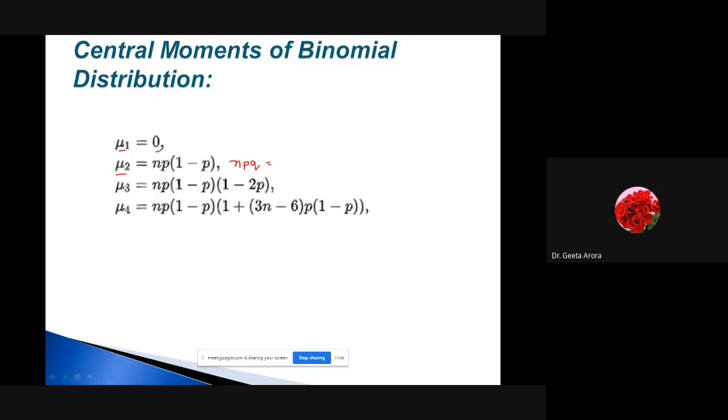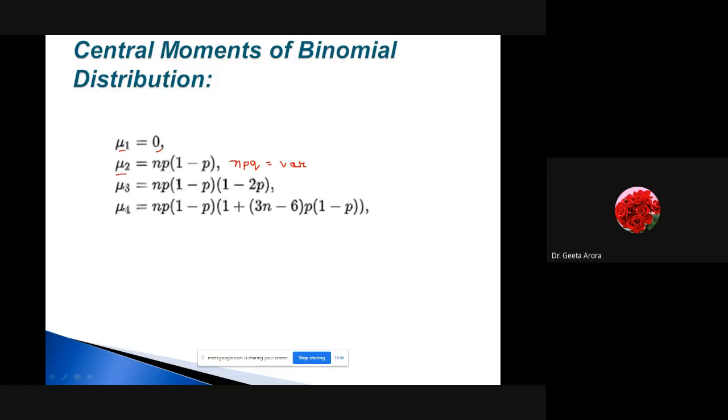This is actually the value of... what is the value? NPQ. In case of binomial distribution, it is the value of the variance. Correct? This is the value of the variance that we have seen. In binomial distribution, this is the value of the variance.